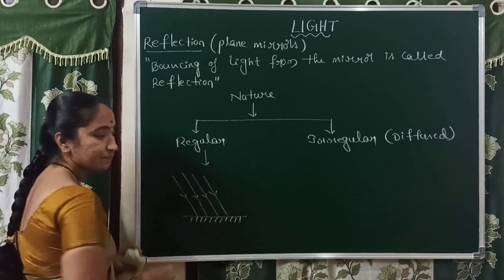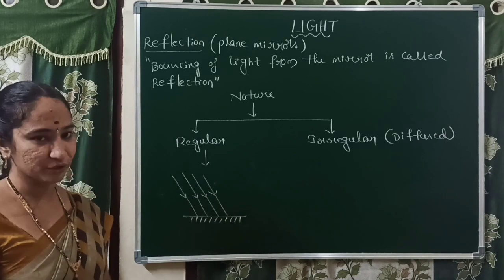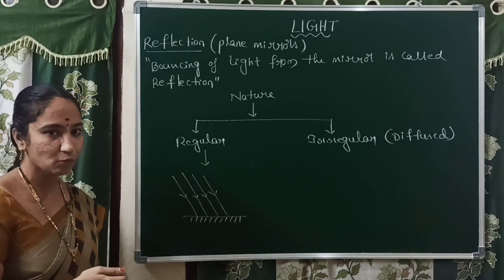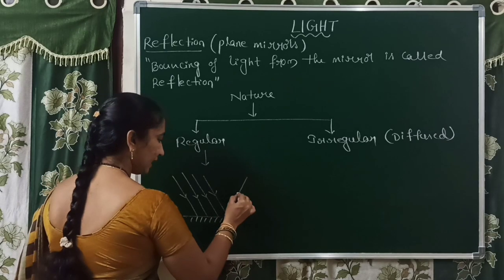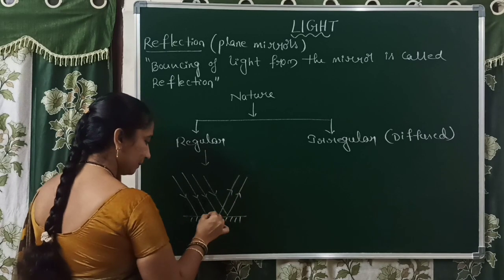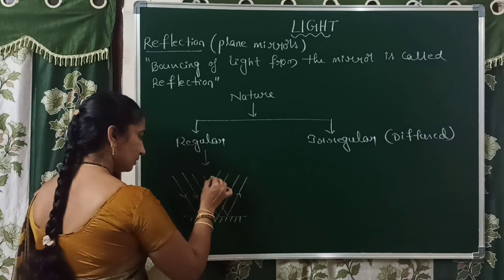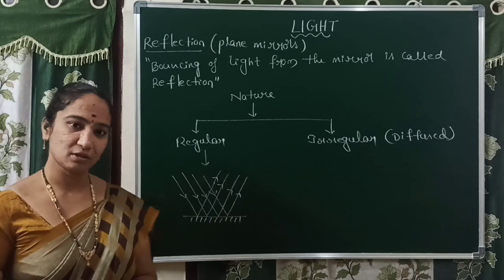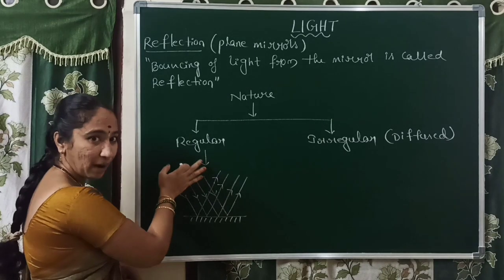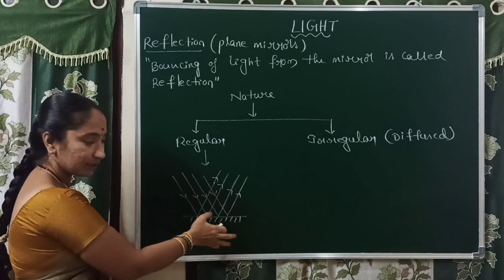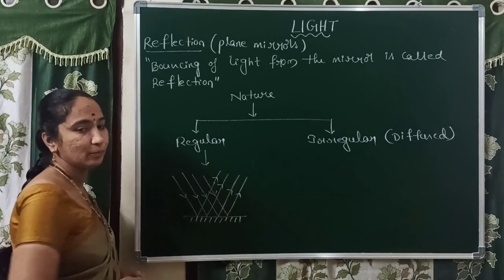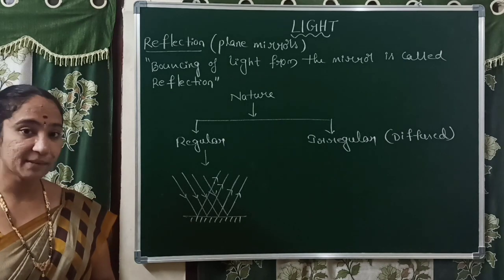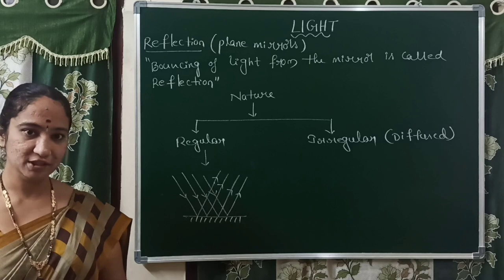Parallel beam means each and every light ray is parallel to each other. So, a parallel beam of light is falling on the smooth surface. After reflection, what happened? All the reflected light rays are as a parallel beam. So this type of reflection is called regular reflection. In the same way it falls on the mirror, as a parallel beam, it reflects in the opposite direction in the same medium. This is called regular reflection.